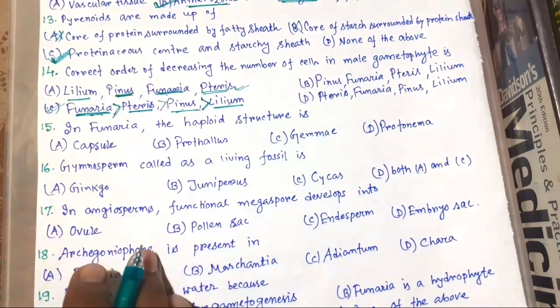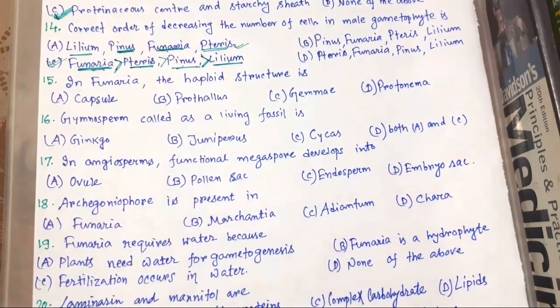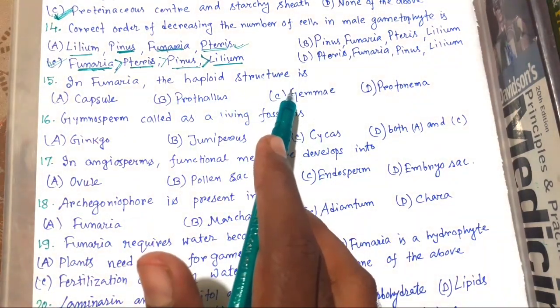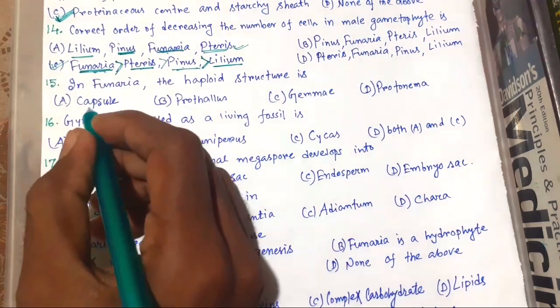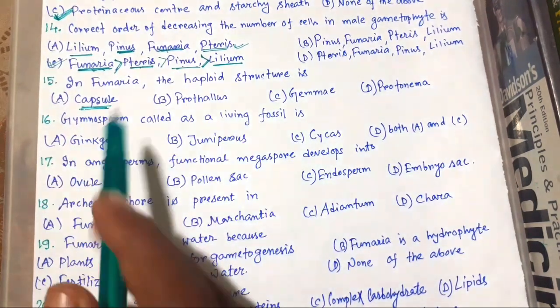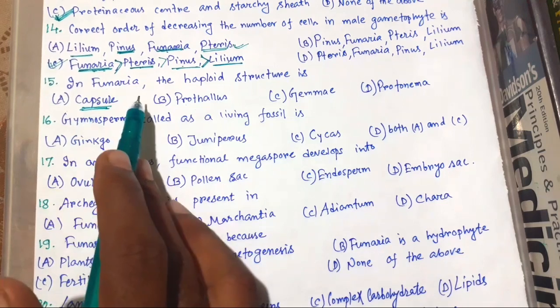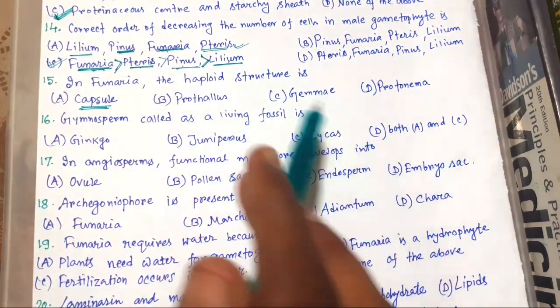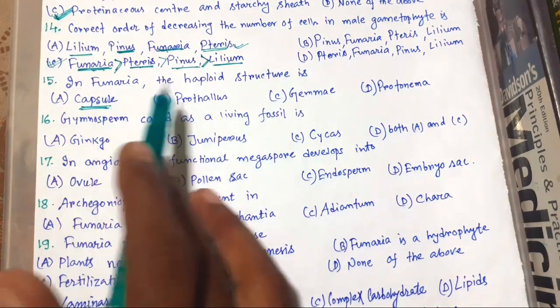Now 15, in Funaria, the haploid structure. So first of all is capsule. We know that sporophyte is differentiated into three parts, that is foot, seta, and capsule.